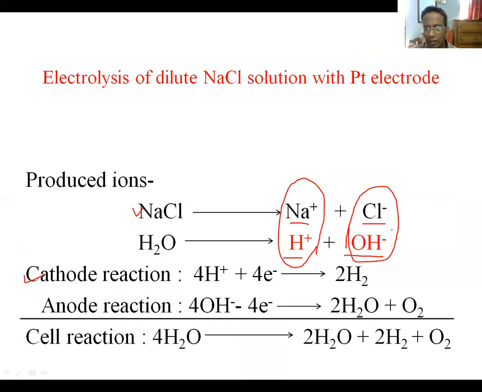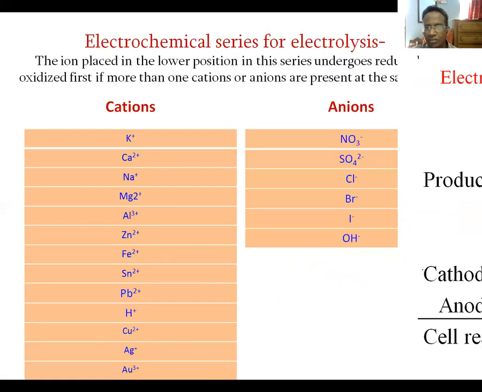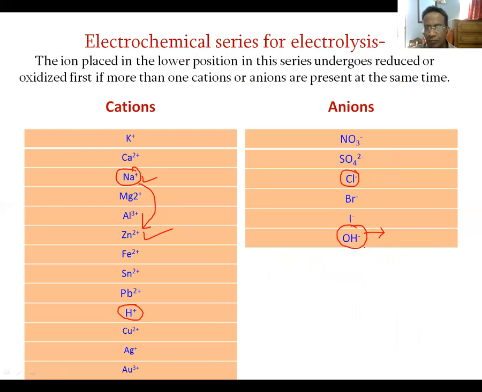What about the anode side? In this case, there are two anions, hydroxide ion and chloride ion. Let us look at the position of hydroxide ion and chloride ion in the electrochemical series. Hydroxide ion is placed below chloride ion in this series.